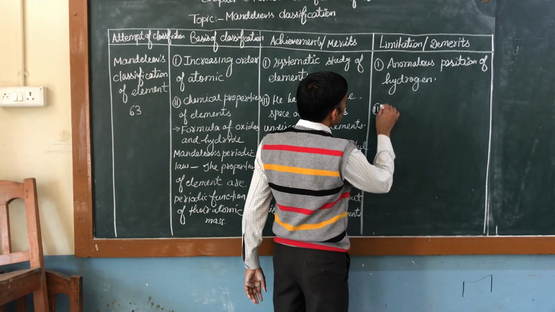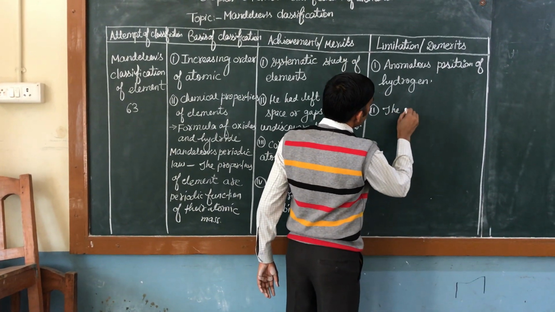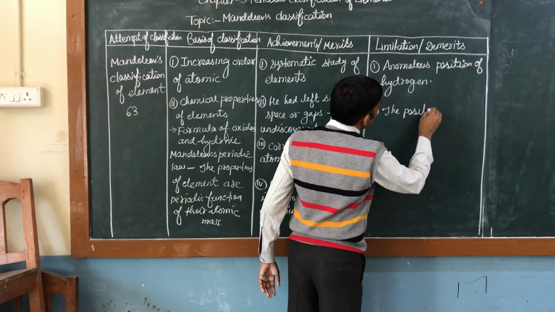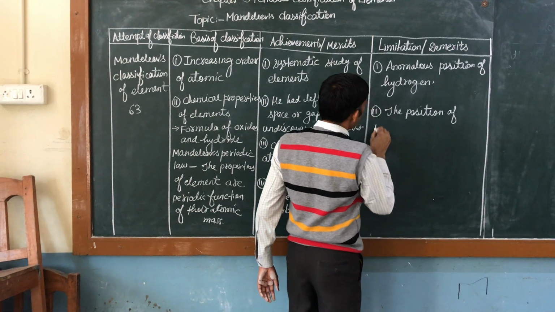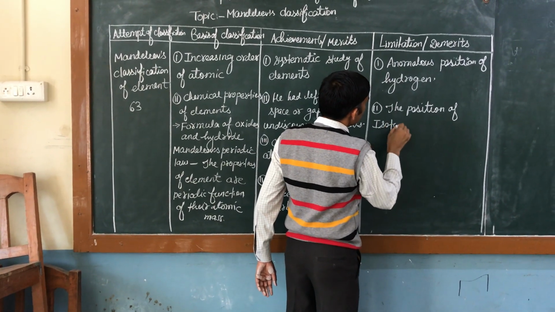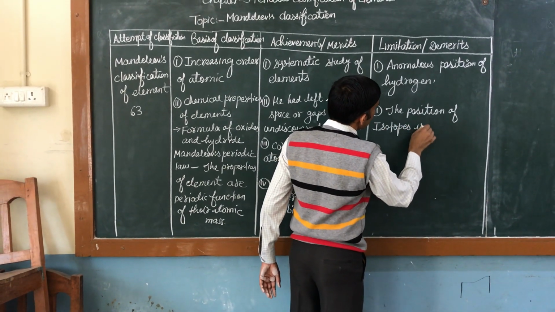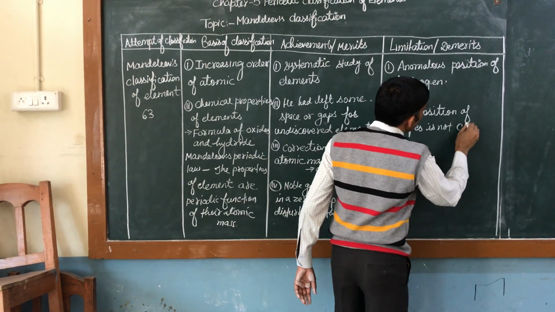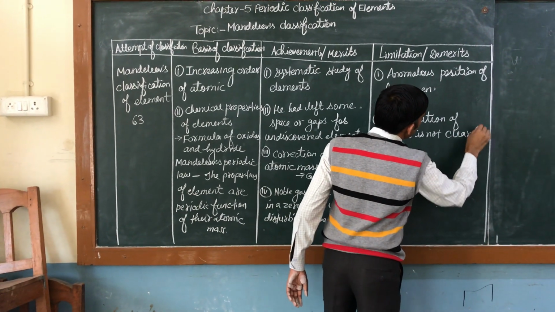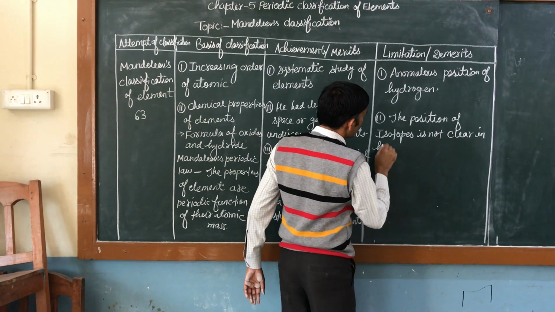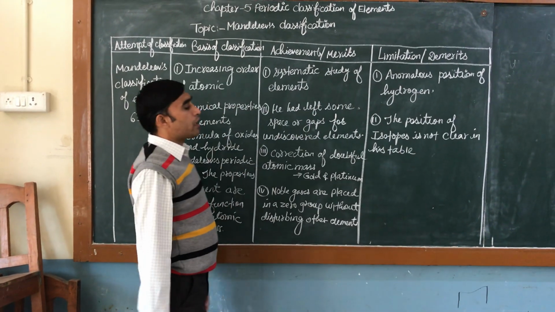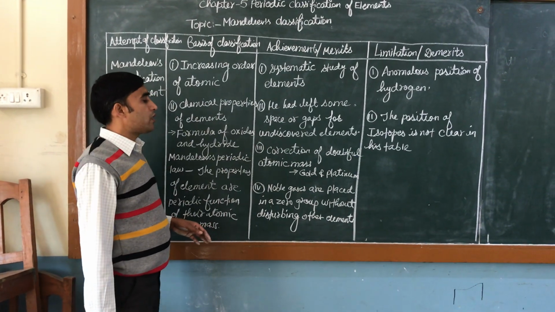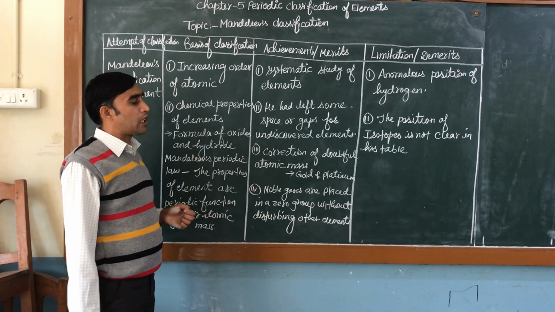Secondly, the position of isotopes is also not clear. Isotopes are the elements which have similar chemical properties. You have learned isotopes in class 9.